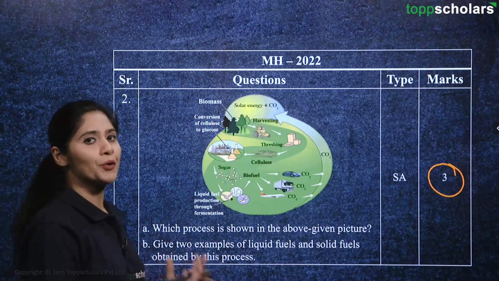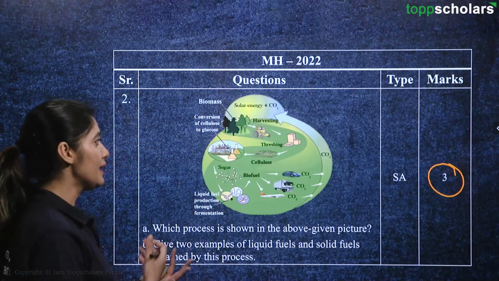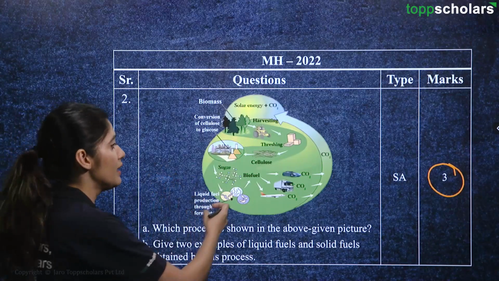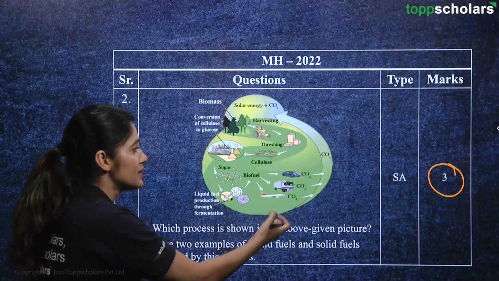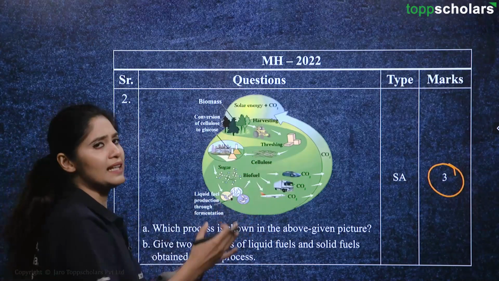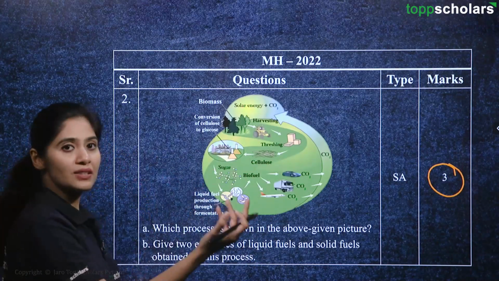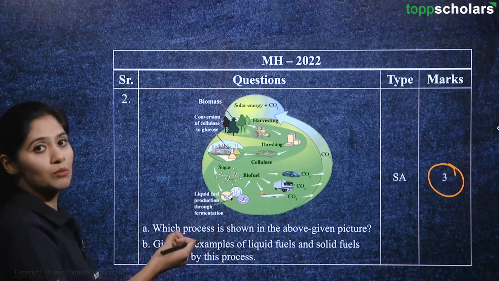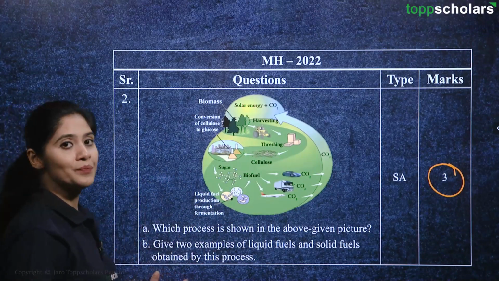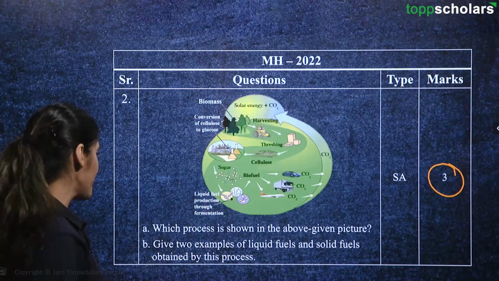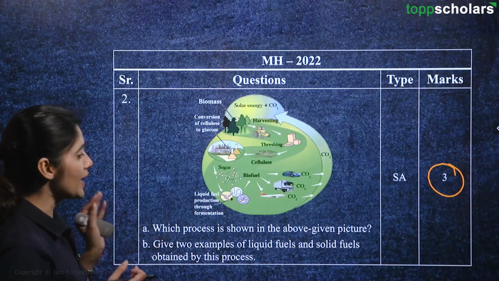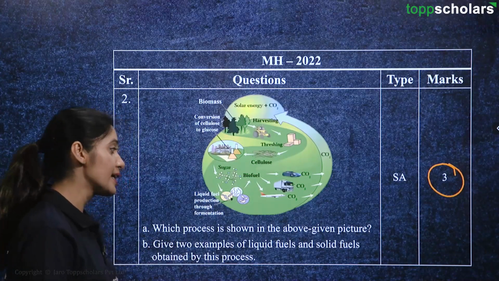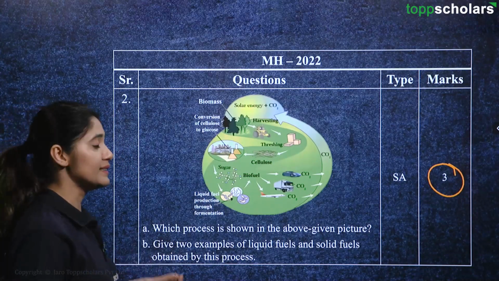It is the production of biofuel in nature. So how does that take place and how is it used? It can be used in vehicles, and it is a clean energy type because the carbon is returned to the atmosphere and does not add to the imbalance of nature. So, which process is shown in the above picture? Give 2 examples of liquid fuels and solid fuels obtained by this process.